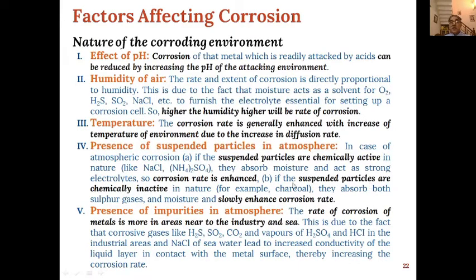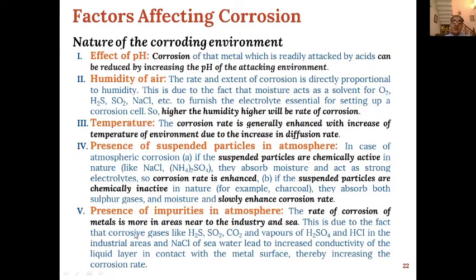If suspended particles are chemically inactive, then the corrosion rate will increase slowly. So this is the difference between two cases, that depending upon the type of suspended particles, the rate of corrosion will be determined.